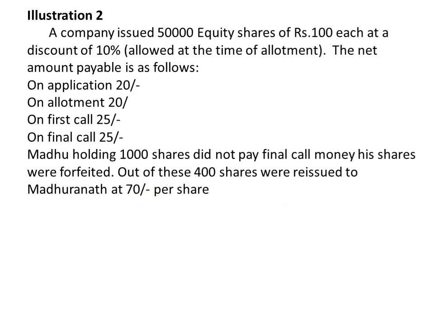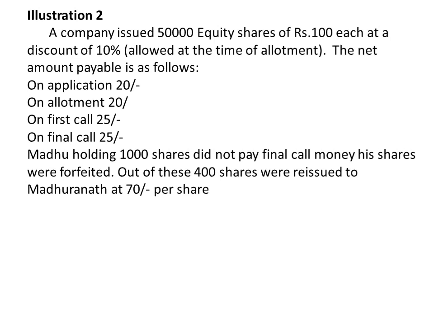So now let us have a look at the second illustration. In this illustration, a company is issuing 50,000 equity shares of rupees 100 each at a discount. Here, the shares are allotted at a discount, right? And this discount is allowed at the time of allotment. That is what they are telling.